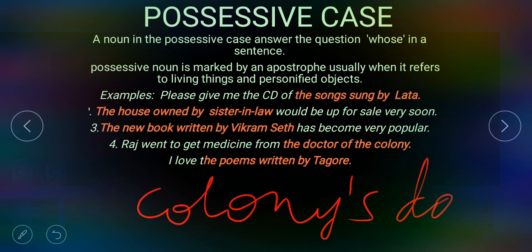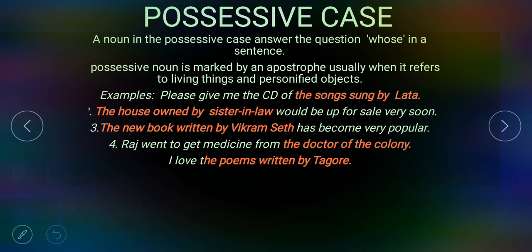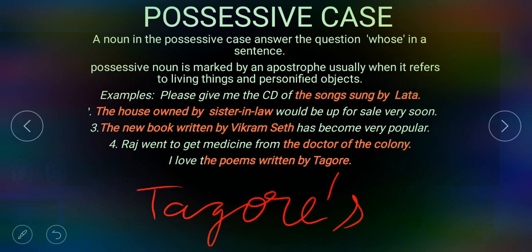Understand? Now last one, I love the poem written by Tagore. I love Tagore's poem. You have to write like this, I love Tagore's poem.